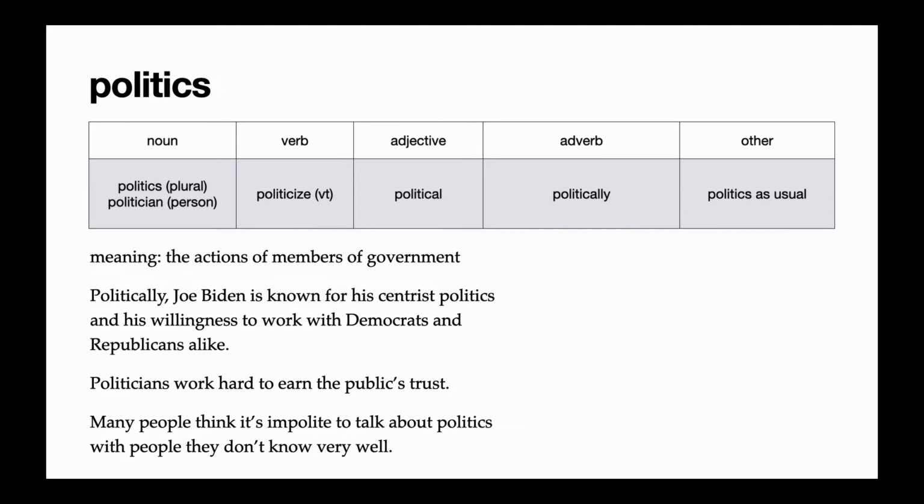In the second example, we see the word politician, which is the person form of politics. Politicians work hard to earn the public's trust. Politicians, of course, are the people who work in politics. The third example shows us another example of the word politics. Many people think it's impolite to talk about politics with people they don't know very well.